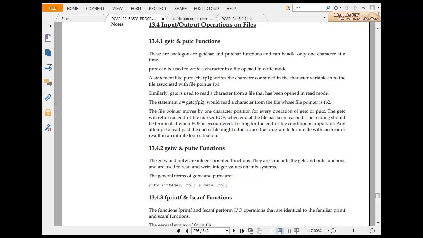Similarly, getc is used to read a character from the file. The statement c = getc(fp2) would read a character from the file pointed to by fp2. The file pointer moves by one character for each operation. So getc will return the end of file marker.